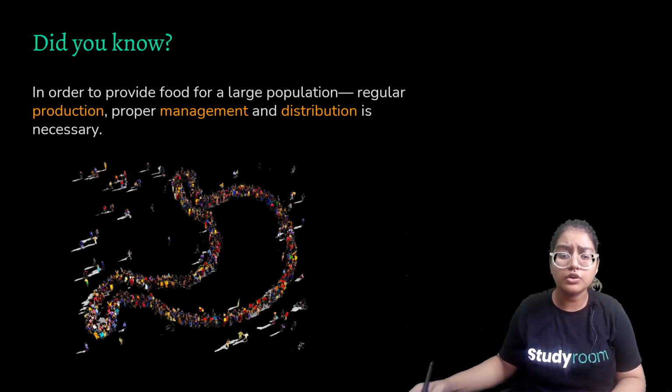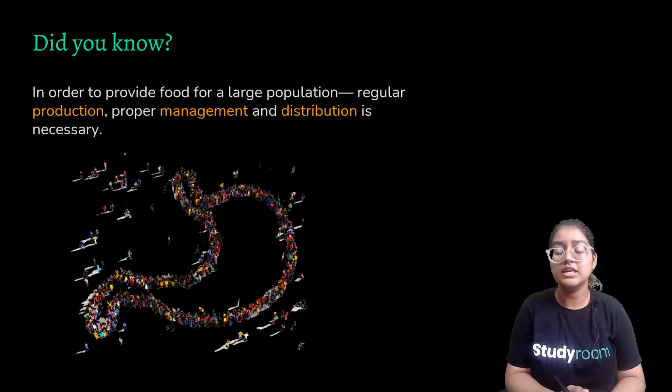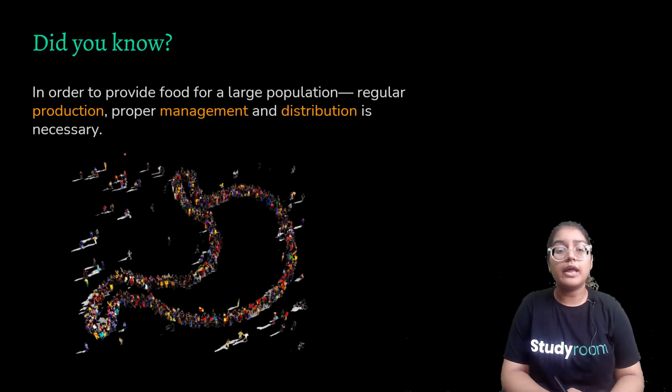Did you know, in order to provide food for a large population, regular production, proper management, and distribution is necessary? We cannot go and pluck fruit from any tree which we like or kill any animal. There are certain rules implemented by our governments to protect these plants and animals.